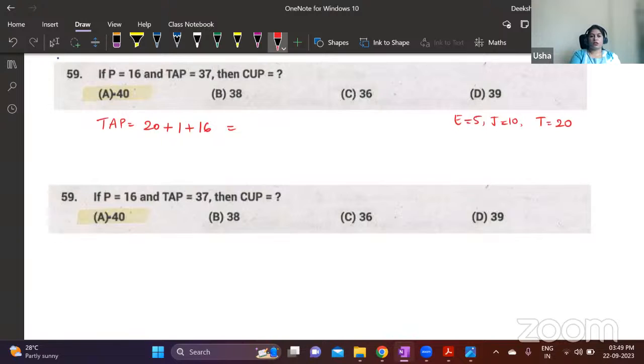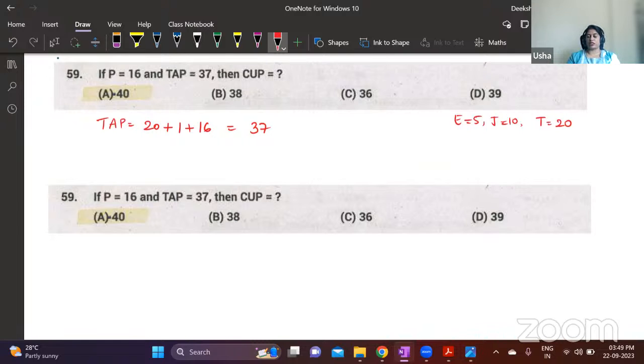This is not 40. Guys, are you solving or just giving the answer which is highlighted here? Here it is highlighted as 40. T is 20, right? P16 is correct. J is 10. K, L, M, N, O, P. Yes, P16 is correct. So Q, R, S, T. So T is 20. A is 1. Understood?